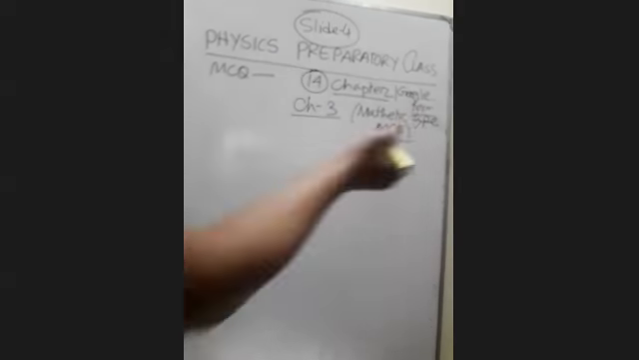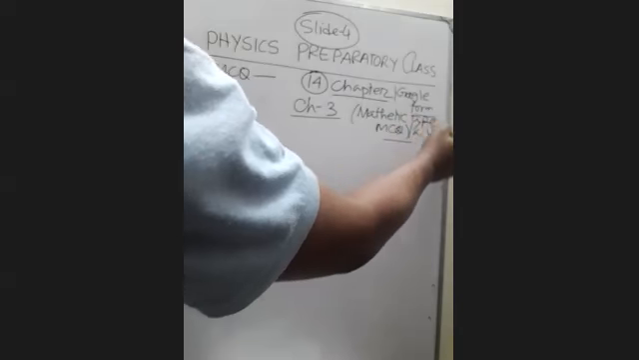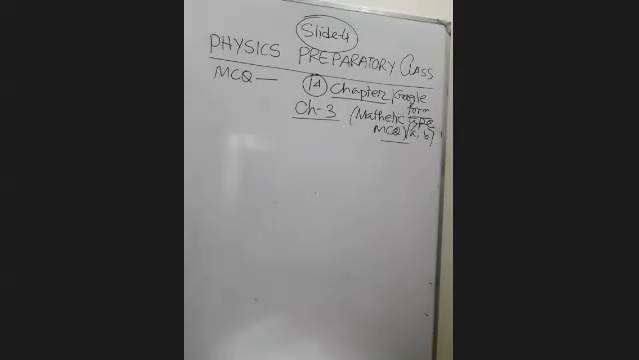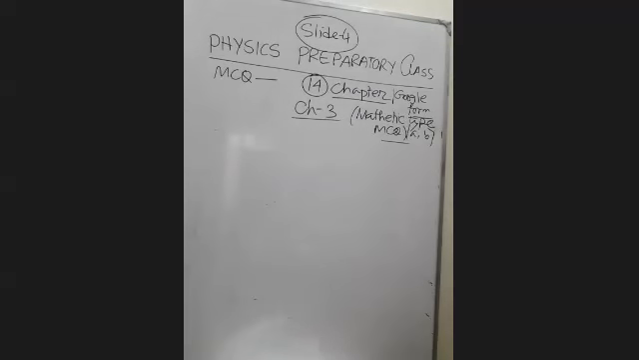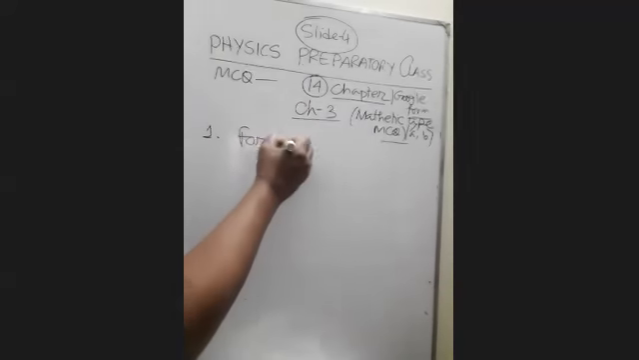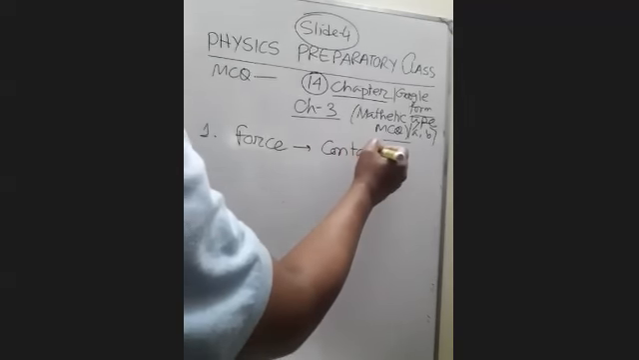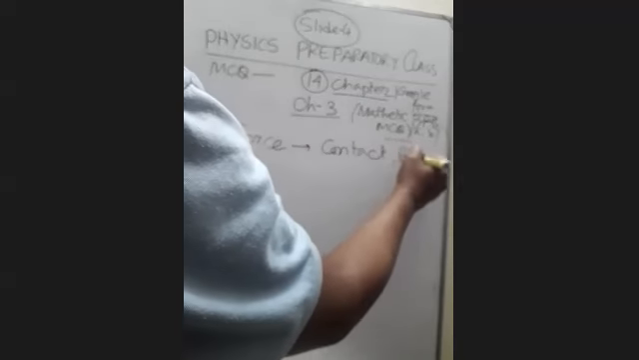So for the MCQ, A type and B type questions, be familiar with the previous chapter. What is inertia? What is force? Describe Newton's first law. Then contact force. You know, there are various types of force: gravitational force, electromagnetic force, weak nuclear force, strong nuclear force. So we can ask about any type of force.